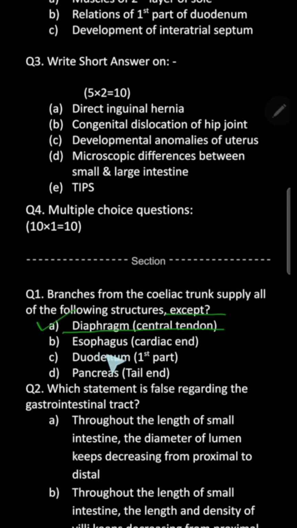Then the cardiac end and the esophagus are supplied by the left gastric artery, a branch of the celiac trunk. The duodenum, the first part, is supplied by the supraduodenal artery of Wilkie, which is a branch from the common hepatic artery, then the gastroduodenal artery, then the superior pancreaticoduodenal artery, all branches from the celiac trunk. The pancreas, the tail end, of course, is supplied by the splenic artery and especially the arteria pancreatica caudalis. So the splenic artery also is a branch from the celiac trunk. So the answer here is A.